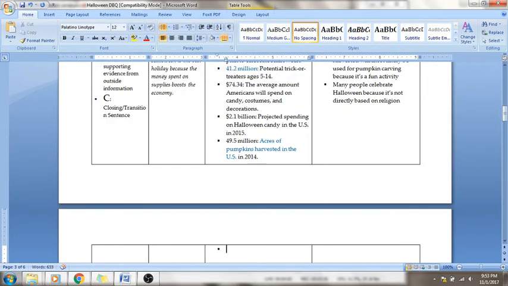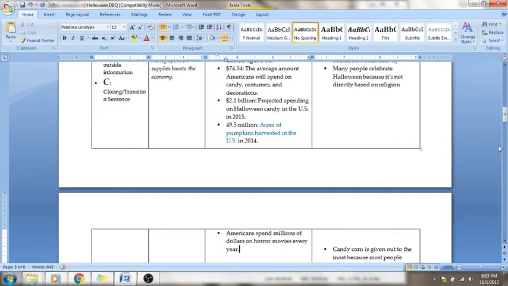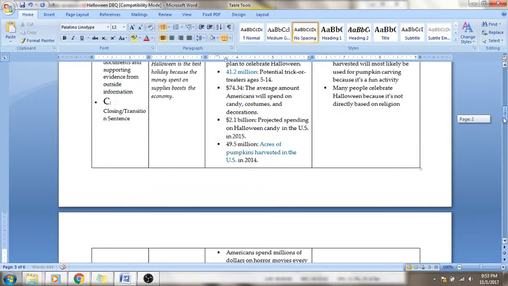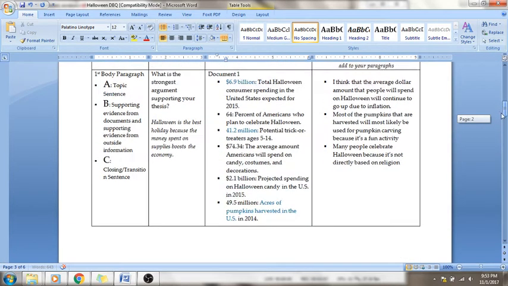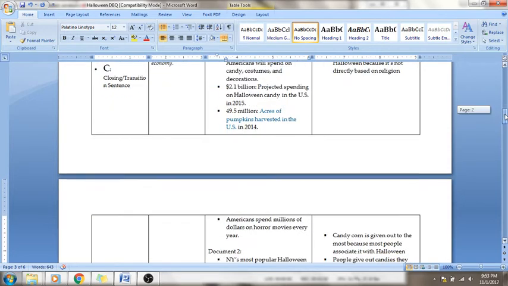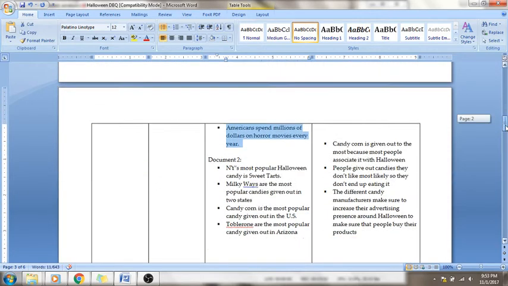And this will actually help support my topic sentence as well. Americans spend millions of dollars on horror movies every year. That's not direct, but it's the gist of what's going on, so it still makes it an observation. So again, it's a paraphrase of what's going on in the document, so it still works.